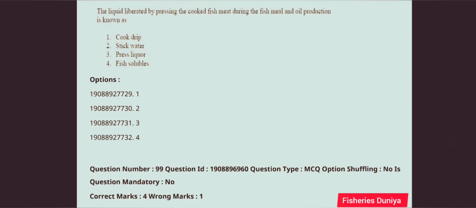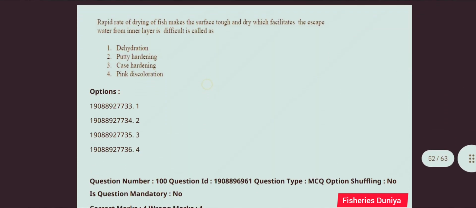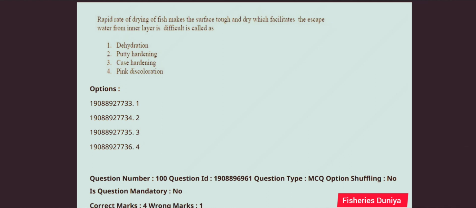Next question. The liquid liberated by pressing the cooked fish meat during the fish meal and oil production is known as. So the correct answer is option number 3, press liquor. Next question. Rapid rate of drying of fish makes the surface tough and dry, which makes the escape of water from the inner layer difficult. This is called as. So the correct answer is option number 3, case hardening.